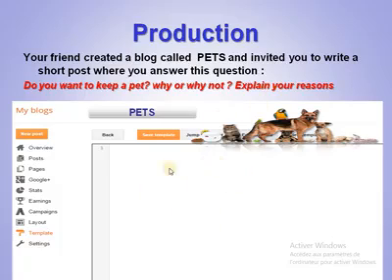So this is a blog. You are going to write a post. It's like writing an article. So you need maybe to add a title, and you write your name at the end or on top maybe. And then you will answer this question. Do you want to keep a pet? If yes, you say why. If no, you say why. Okay? You can do this and send it to me, and then I can correct it for you, or you send it to your teachers, and the same thing, he is going to correct it for you.